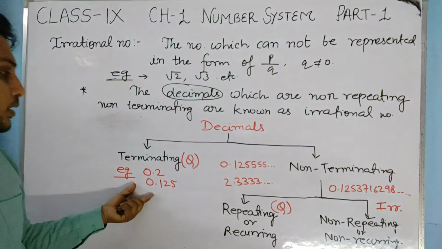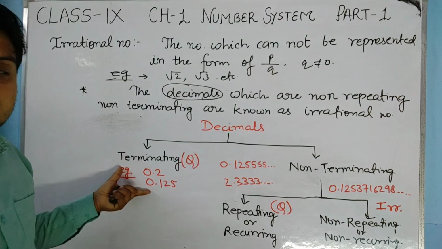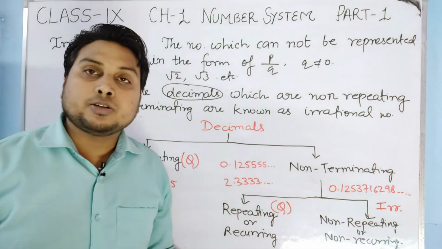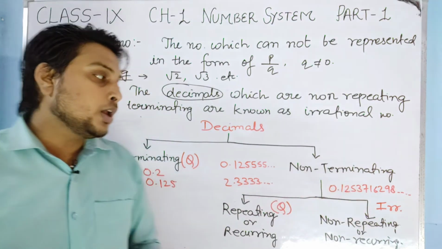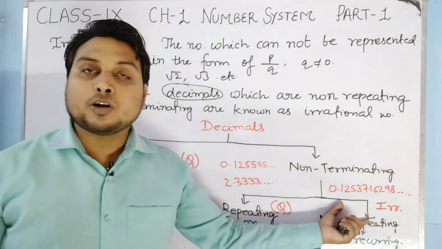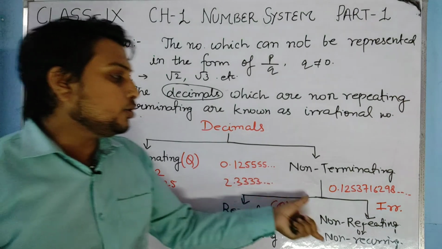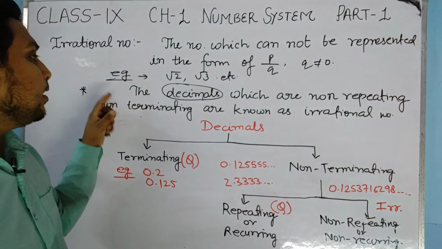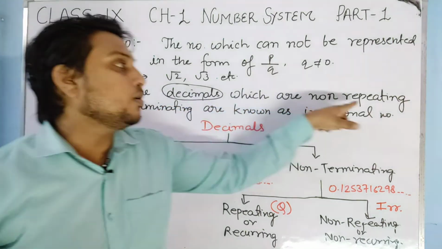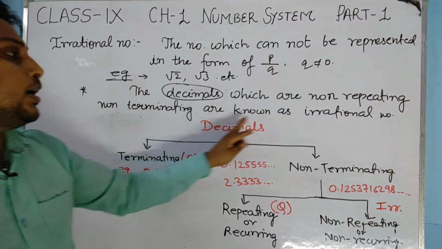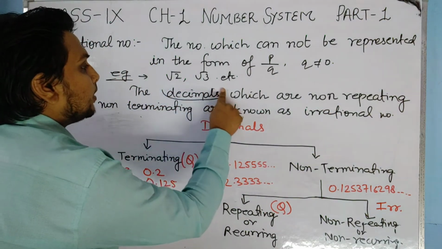Okay, this can be changed into the form of p by q, so it is a rational number, and we can say that it is a rational number. This can also be changed into the form of p by q, but this type of number cannot be changed into the form of p by q. So this is rational, but it is what? It is an irrational number. Okay, so in the definition of irrational number we can use it. And I have used that concept, that the decimals which are non-repeating, non-terminating are known as irrational numbers.